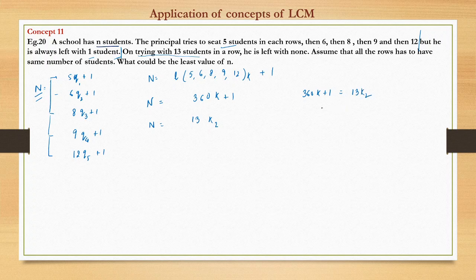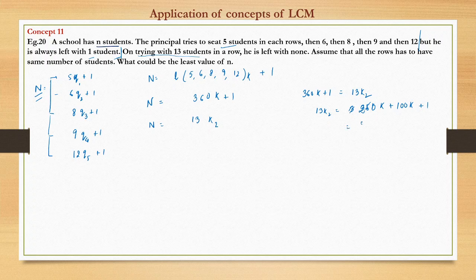You can write 360k as 260k plus 100k, plus 1.